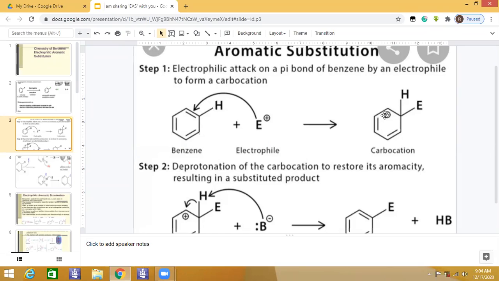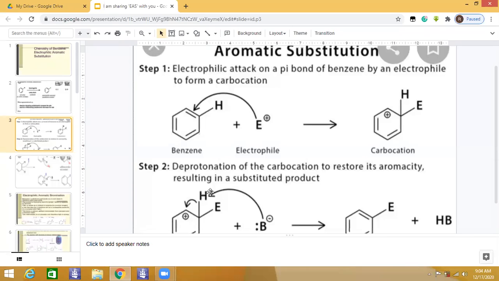To overcome this instability, the arenium ion loses a proton. It will lose a proton from the carbon that bears the electrophile, and these bonding electrons regenerate the double bonded system. So it gives this bonding electron and regenerates the benzene ring with the loss of a proton.